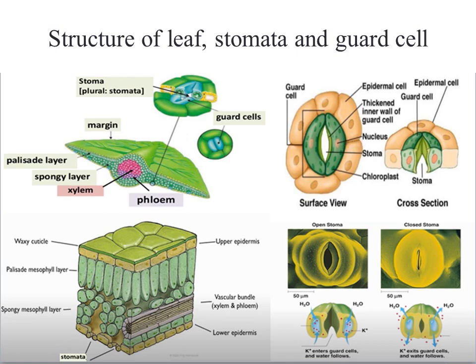Here it is very important to note that when this hole or stoma is open, it is called stomata is open, and gases can exchange. And if this hole is not present or it is closed by these two guard cells, then it is called stomata is closed, and no gas can exchange through this. And in the next part I will explain how this hole opens and closes based on different aspects of life.